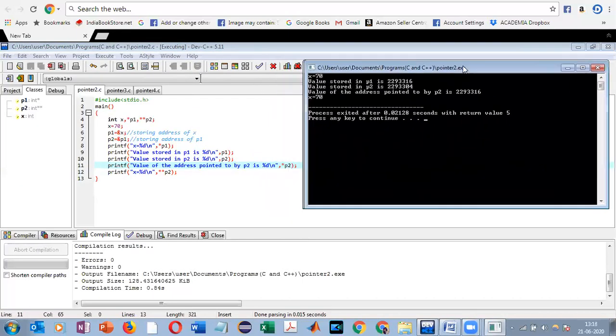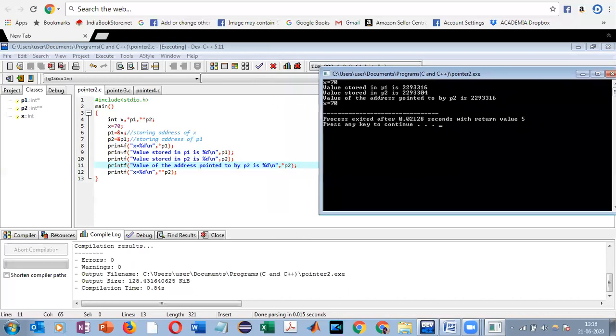Okay. If you have a close look, in the first statement, X is equal to 70 because yes, we have used the indirection operator. So P1 is going to contain the address, but once we use the indirection operator before P1, we are referring to the value stored in that corresponding address. So that is 70.